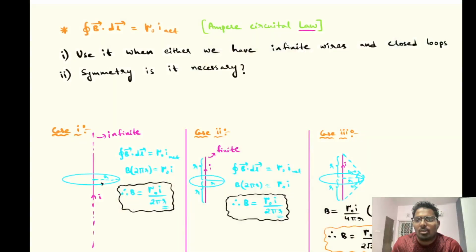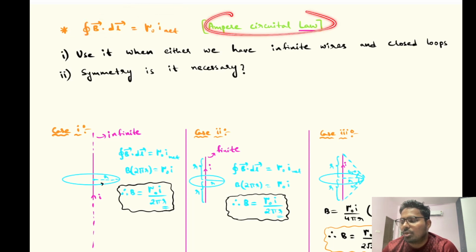So I'll try to explain what that is. After knowing this, your understanding will be better, and for sure your love towards physics will increase. So let us dive into the concept. As I said, we're going to discuss Ampere circuital law. Everyone knows what it is: closed line integral B bar dot dL bar equals mu naught into I net. This is the Ampere circuital law.